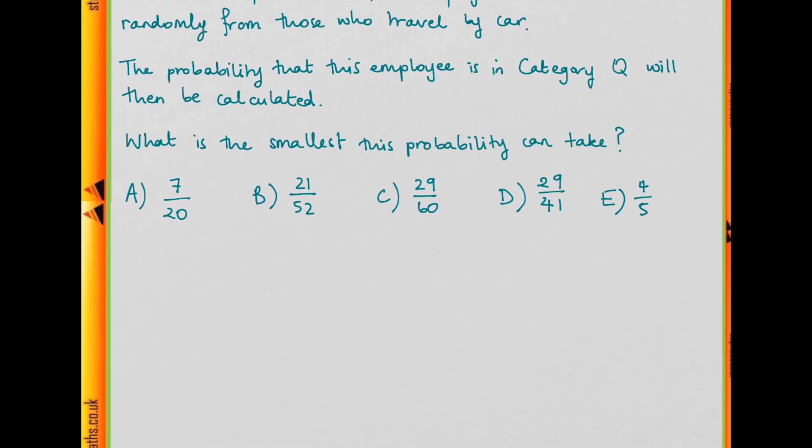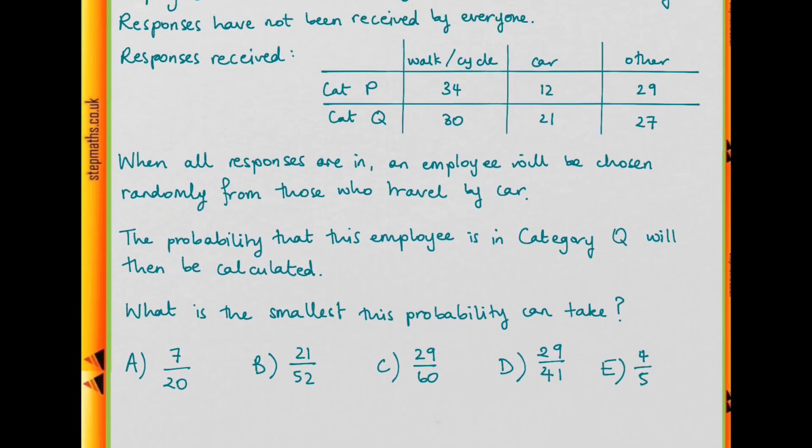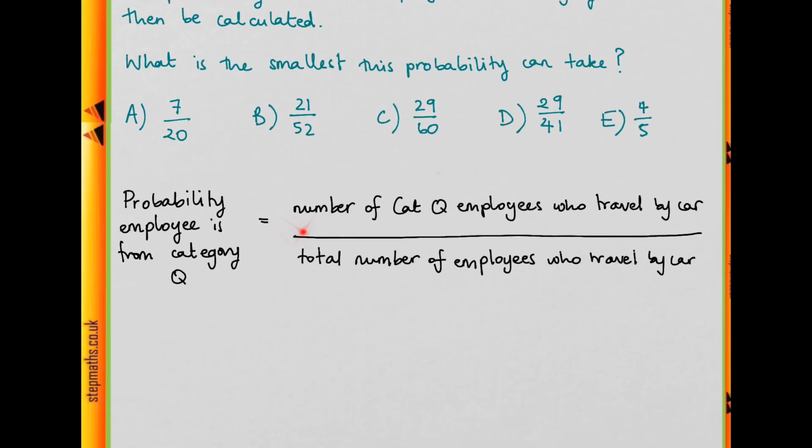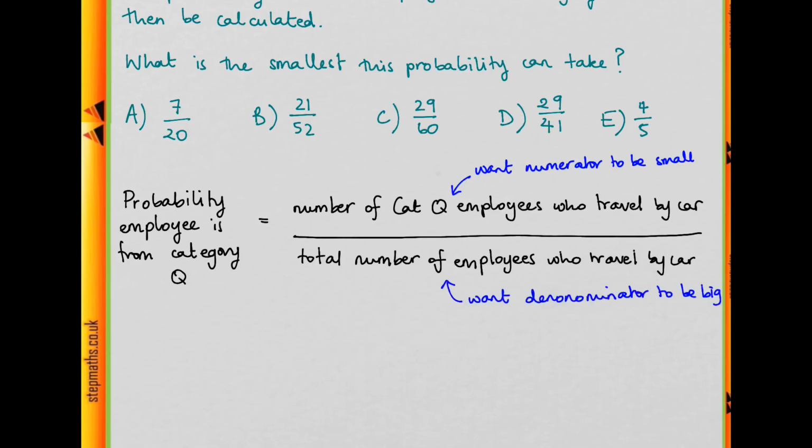The probability that the employee we pick out of the ones who travel by car is from category Q is going to be the number of employees from category Q who travel by car divided by the total number of employees who travel by car. If we want this probability to be as small as possible, then we want the numerator to be as small as possible, and the denominator to be as large as possible.